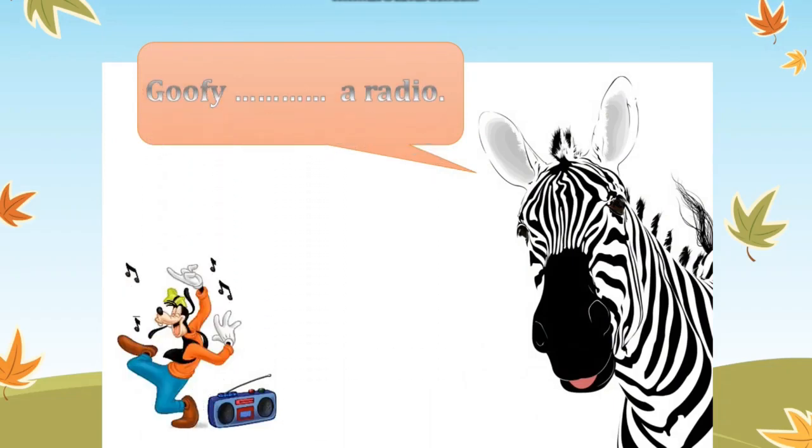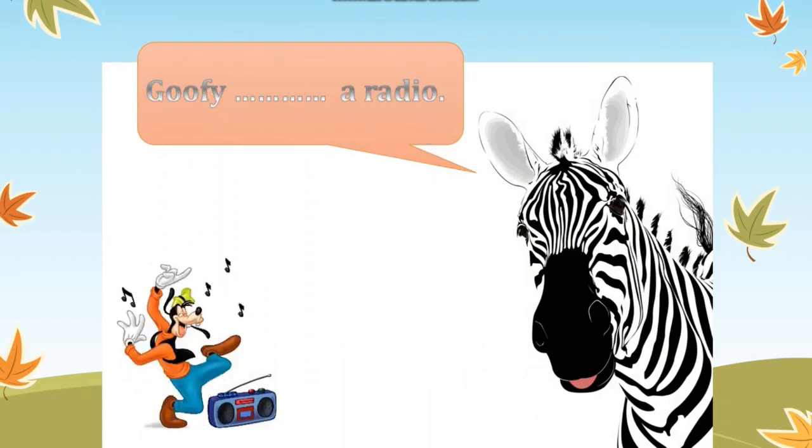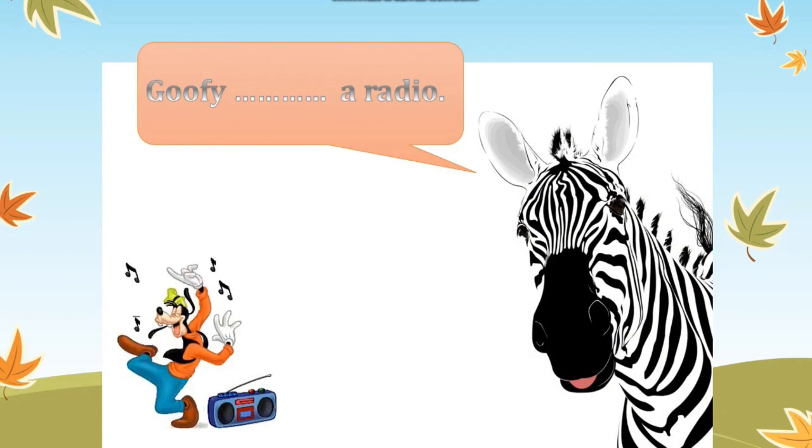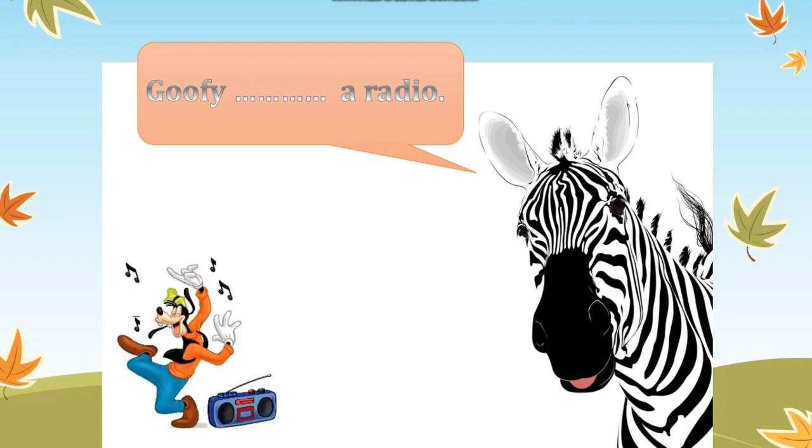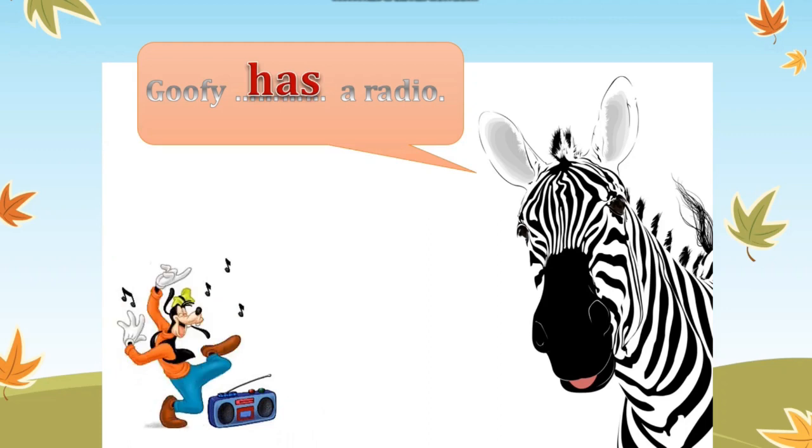Goofy blank a radio. Goofy here is a character, a cartoon character. Okay, so will it take you? No, we, no, they, no, I, no. Is it a girl or a boy character? It's an animal, so I'm going to use has. Okay, Goofy has a radio.